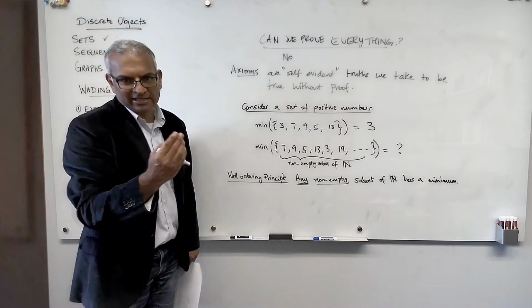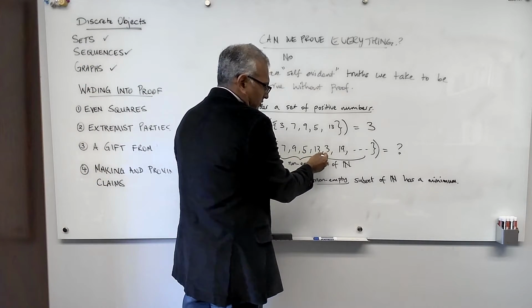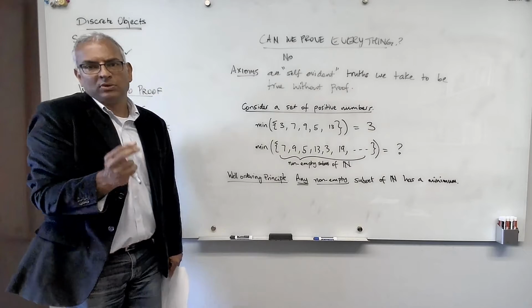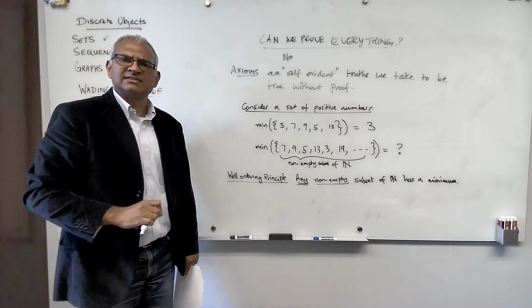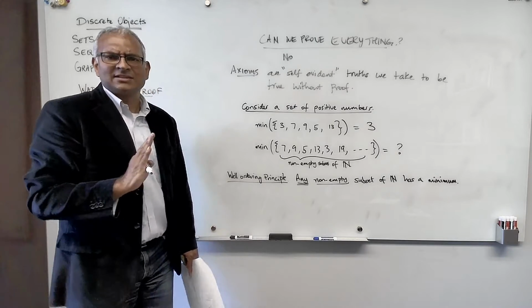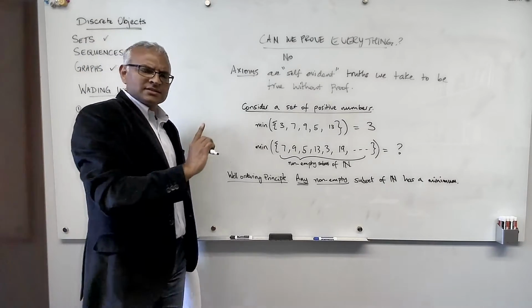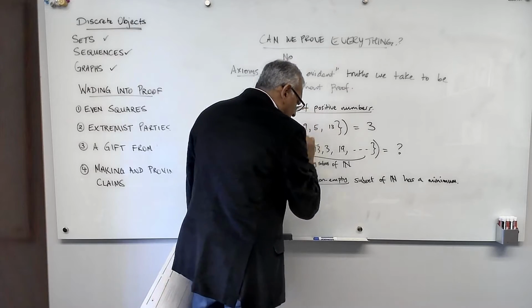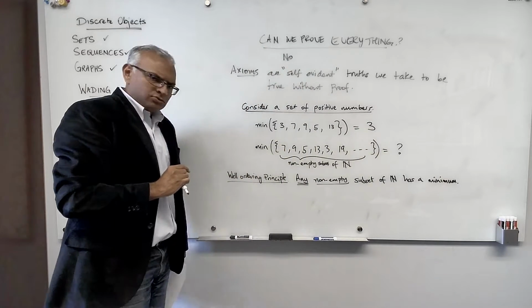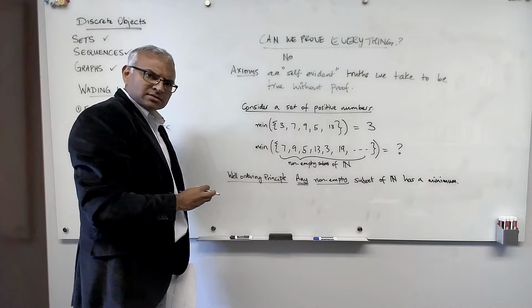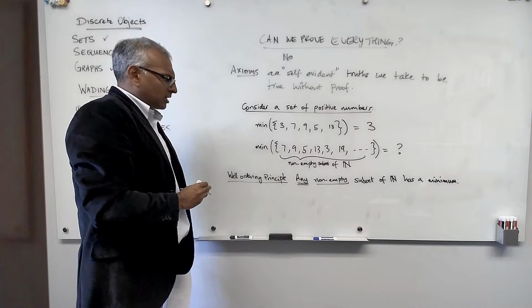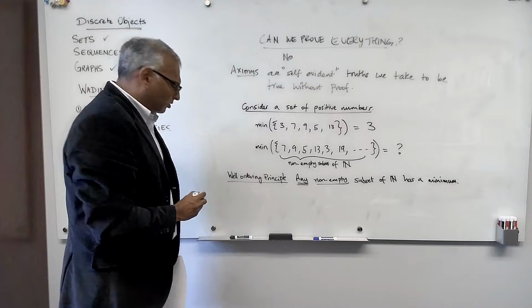We can get an upper bound. It's either 3, 2, or 1. But we don't exactly know what that minimum is. But it exists inside the set, no matter what the set, as long as the only things in the set are natural numbers. Now, to show you that this is a non-trivial axiom, let me give you another set of positive numbers, and we will ask if this property holds.